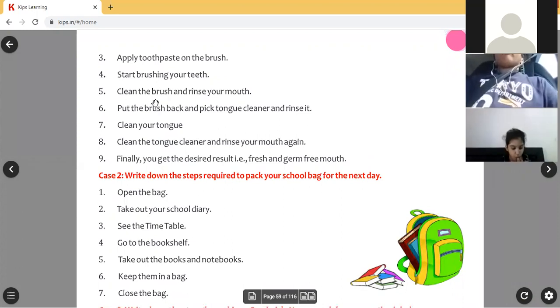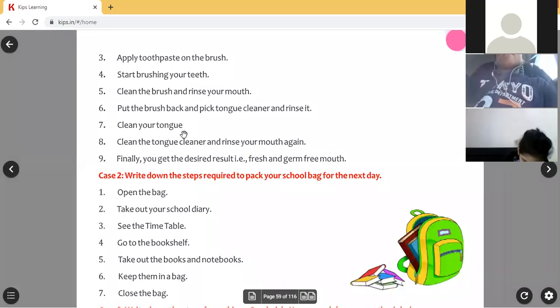Okay, so then clean the brush. After brushing the teeth, clean the brush and rinse your mouth. Your mouth also you have to rinse and the brush you have to clean. Put the brush back, and pick the tongue cleaner and rinse it. From the holder, now your little sister has to take the tongue cleaner. Then clean your tongue cleaner.